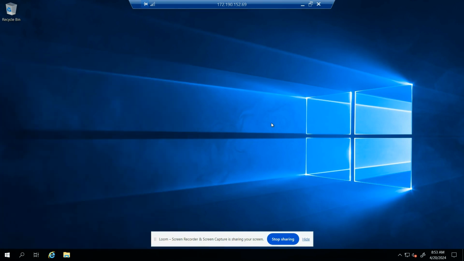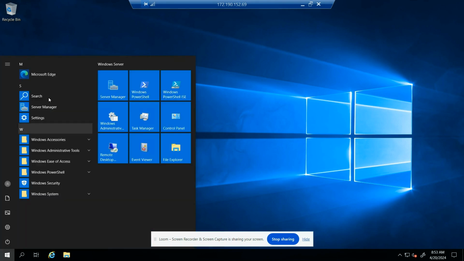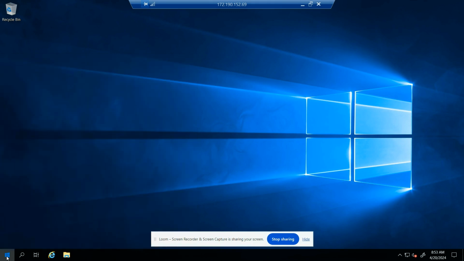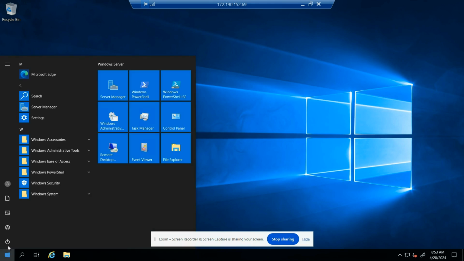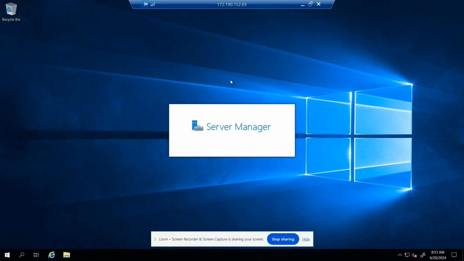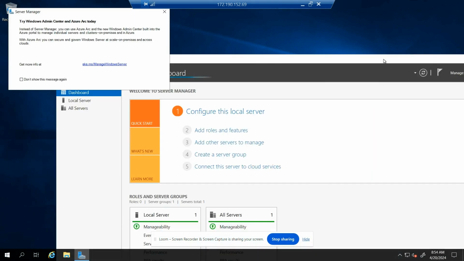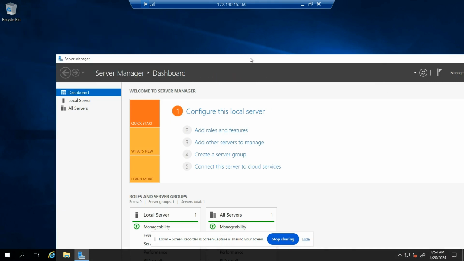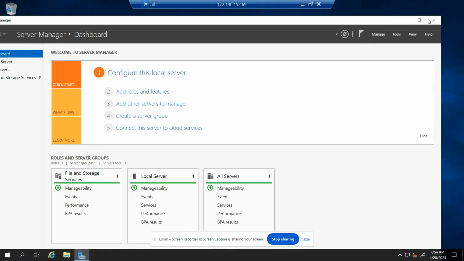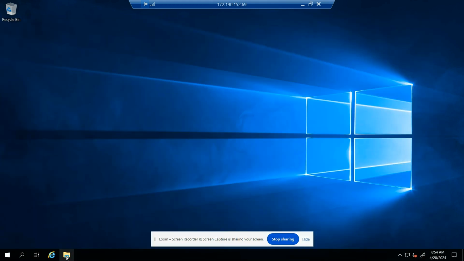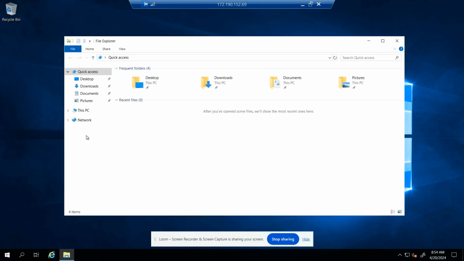If you logged into your Windows server machine and you can't find the server manager, you just click on start on the bottom left, and you click right here, server manager. And then once you click on it, it should open. That's it. It hasn't popped up automatically. But before we do that, let me close that. Let me check on the computer name. Last video, we renamed the computer. Let's check if it's still there.